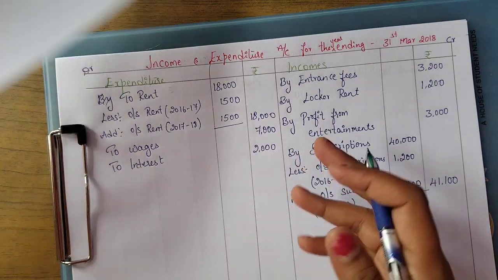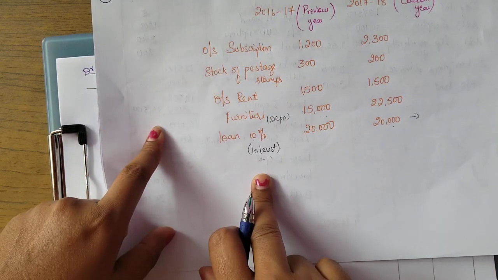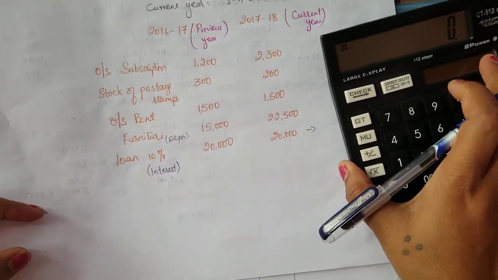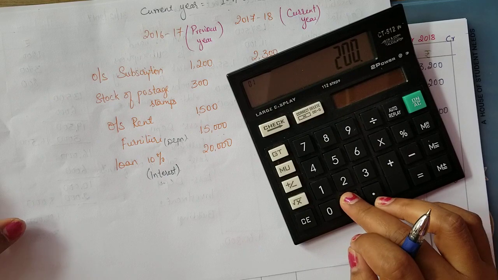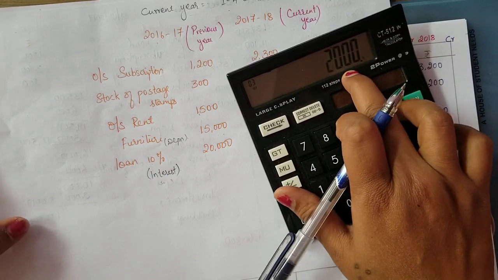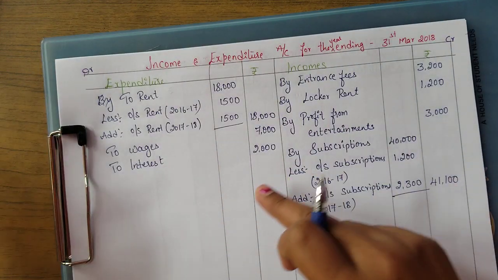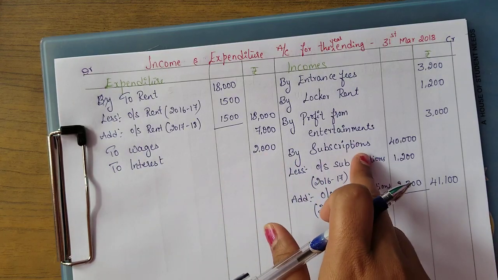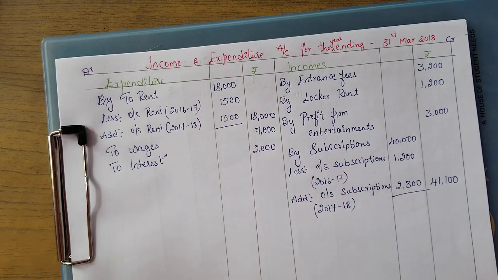Now since there is a loan, they have taken a loan also, 10% on this 20,000. Once we calculate, if there is any outstanding, we will come to know. So 20,000 into 10%, you are getting 2,000. So 2,000 is the interest that the organization has to pay. So they have paid 2,000 exactly. There is no outstanding, there is no adjustment related to this. Okay, this is only for clarification.